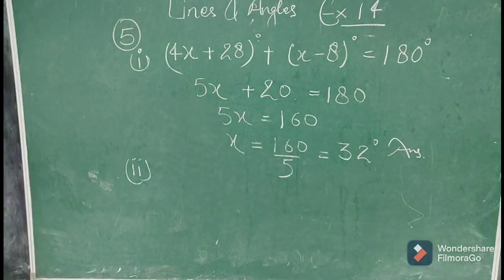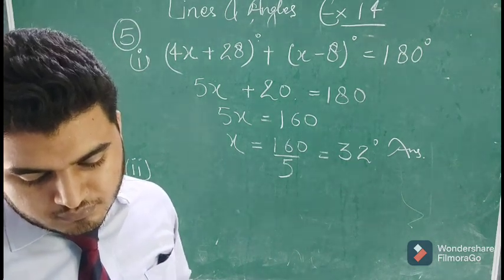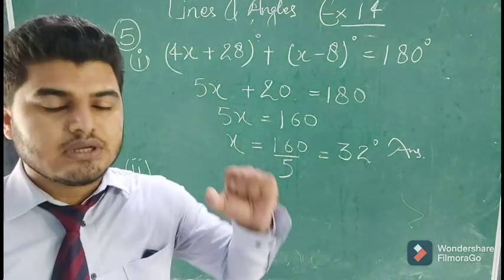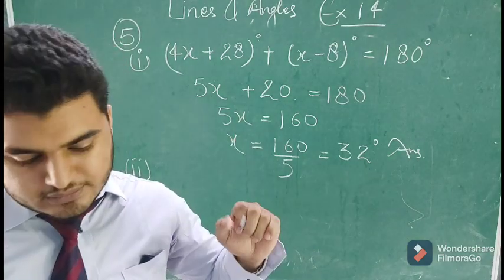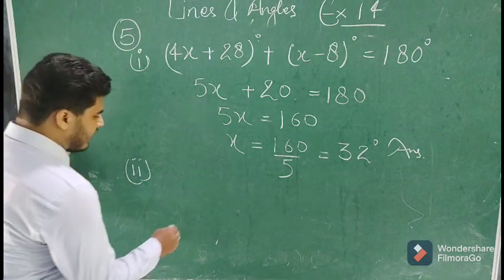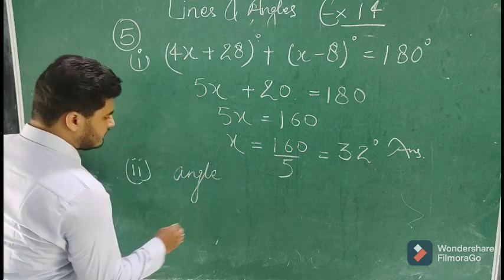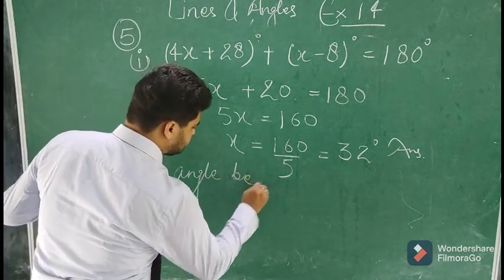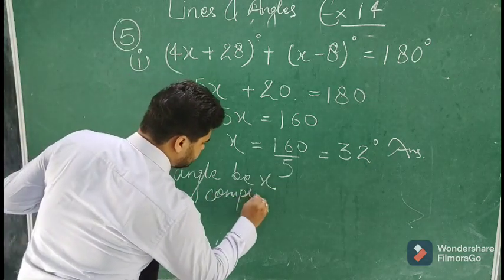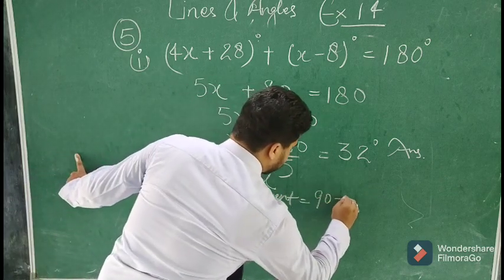In the second part it is saying an angle is 30 degrees less than 3 times its complement. So let the angle be x. Its complement will be 90 minus x.